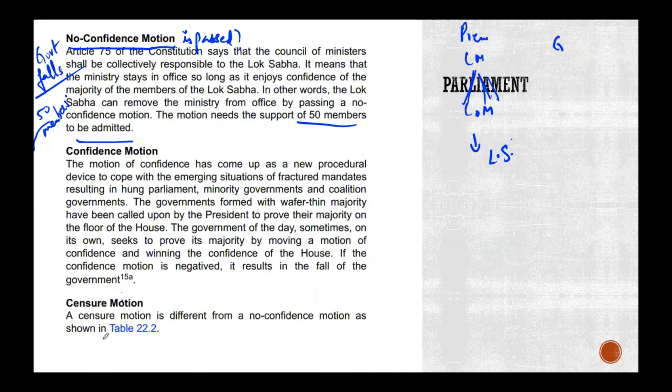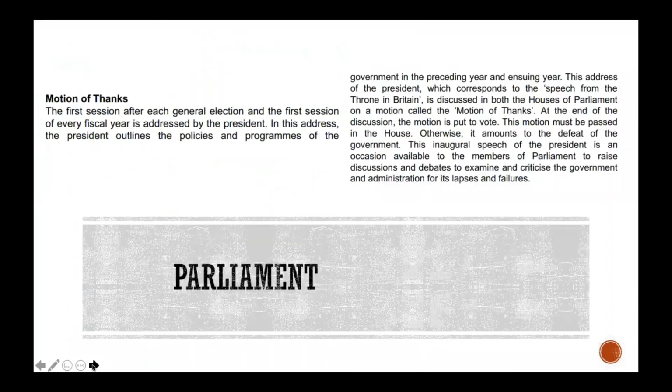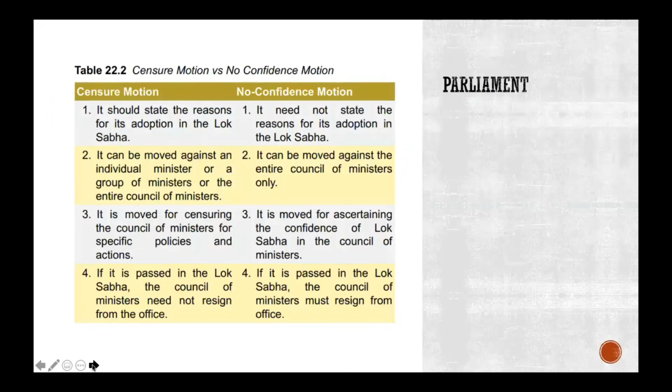What about censure? What does censure mean? Disapproval. So for disapproving what the government is doing, there are a couple of things that we can do. One could be your censure. The other one could be your no confidence motion. And the difference is here that it should state the reasons for its adoption, censure motion. I am saying that I am disapproving of whatever the government has been doing for so and so reason.